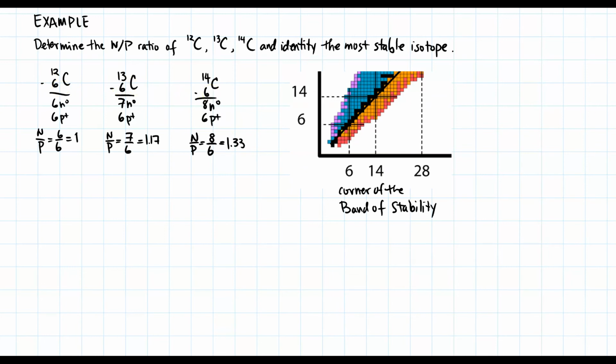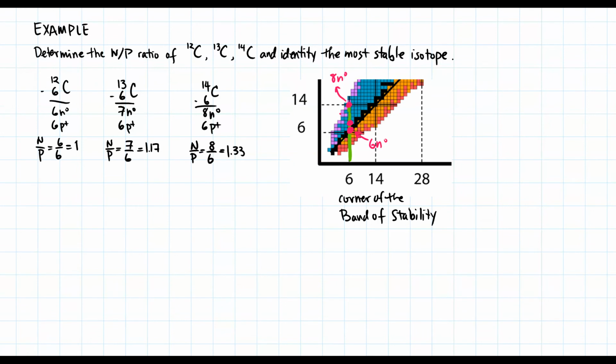So that means that this here is the line of 6 protons right here. When I look at carbon 6, it has 6 neutrons, so right here is my 6 neutron line. Carbon 14 is up here on this line, and that's where I have the 8 neutrons.